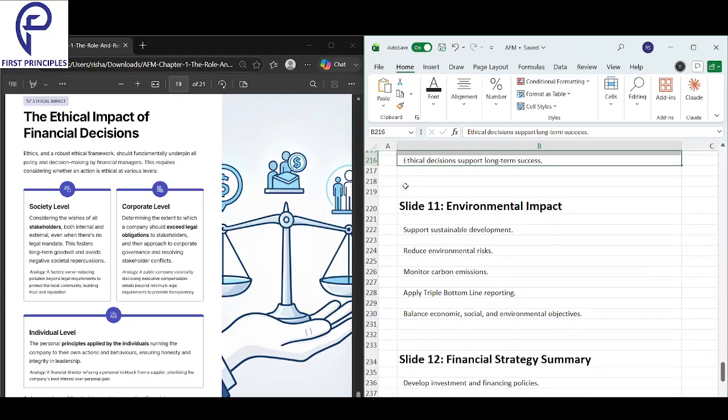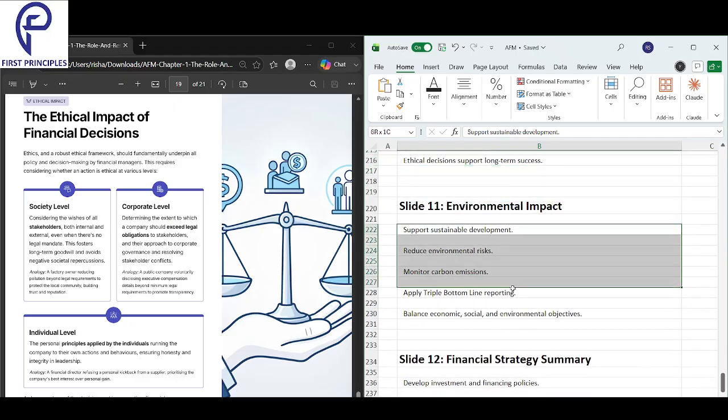Now the environment is also affected. What is the environmental impact here? You have to make decisions in such a way that they support sustainable development and reduce the risk on the environment, monitor carbon emissions, and apply triple bottom line accounting, that is people, planet, and profits. You don't just focus on profit, you focus on people and planet. And next, you balance economic, social, and environmental objectives, which is very important. You have to balance everything out.